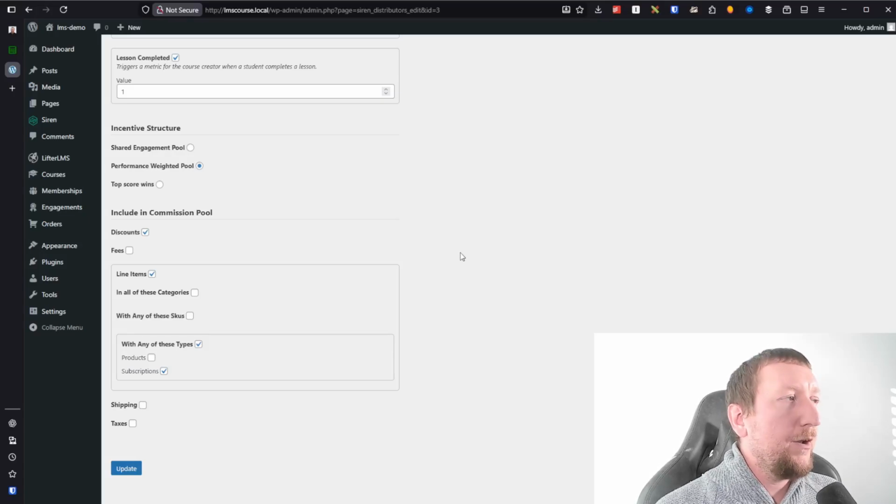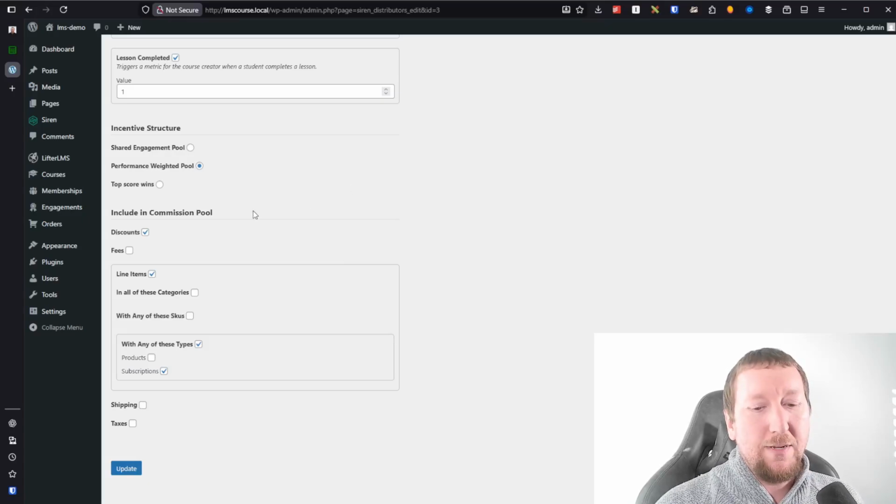So in our case, this is very similar to how programs work whenever you're creating a program down here, where it's determining what piece of the transactions are relevant to this program, or in this case, relevant to this distribution. So in our case, we want to account for discounts because we want to make sure that the value of a discount is being subtracted from the total, since we don't want to pay the total value of a transaction.